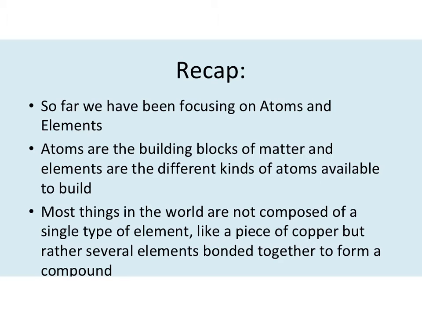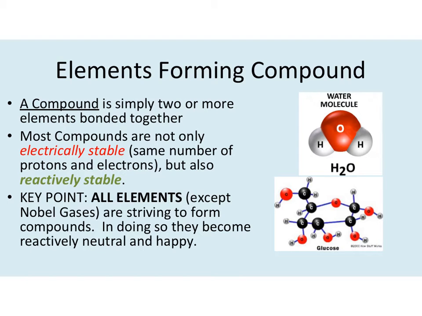Most things are like what you are, or what a book is, or what a table is: a combination of different elements coming together. That is what we call a compound. A compound is simply two or more elements bonded together. It can be 2, it can be 3, it can be 5, it can be 50. But it's basically several elements all bonded together.